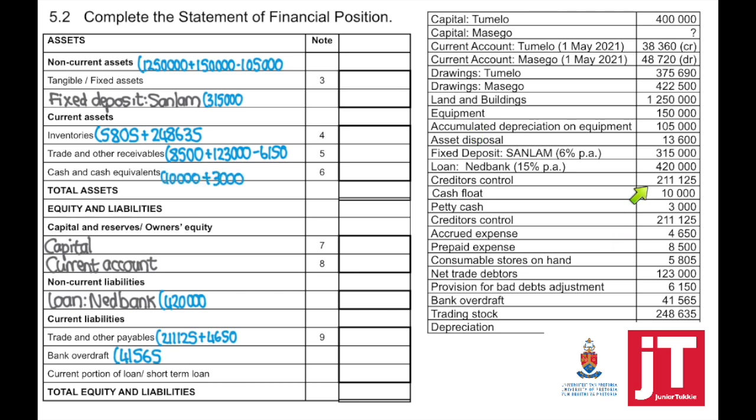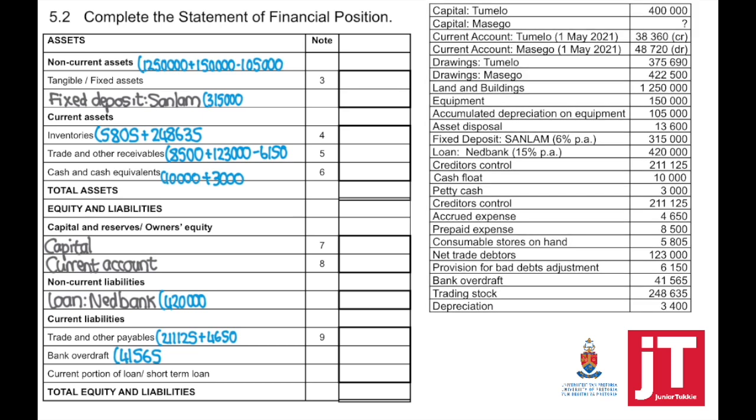Fixed deposit, Sanlam, 315,000 in brackets. Inventories consist out of your consumable stores on hand, 5,805, and your trading stock. So they provided the trading stock, 248,635. This is the easy marks to get.